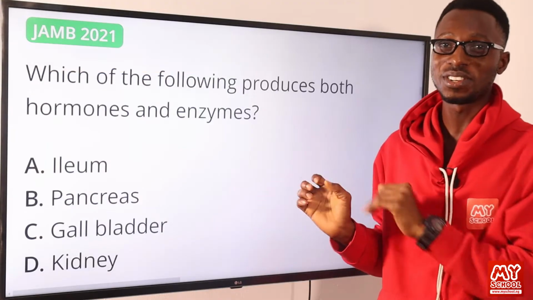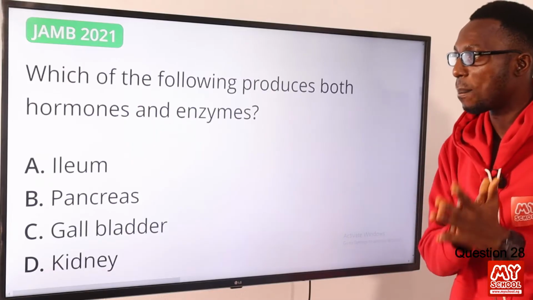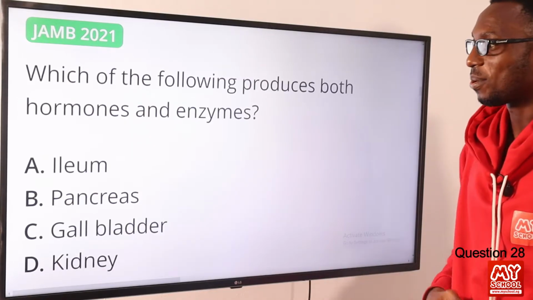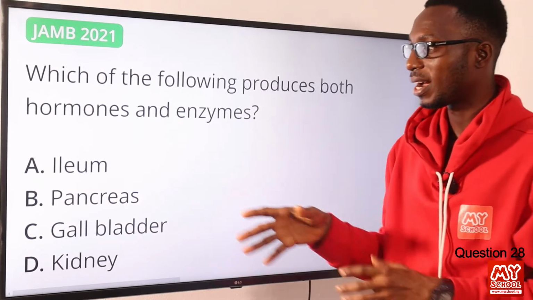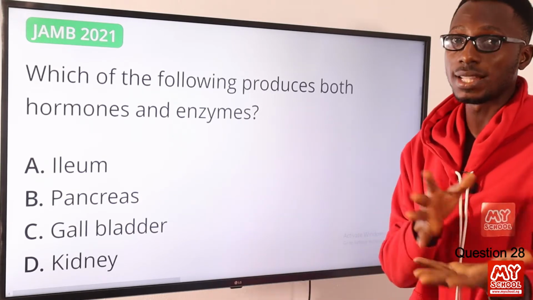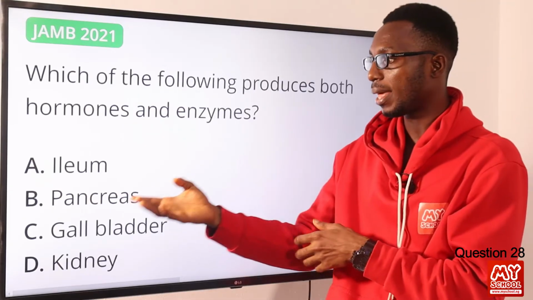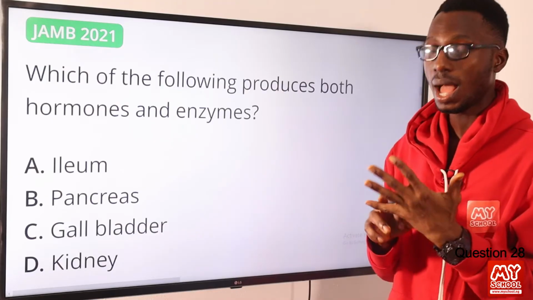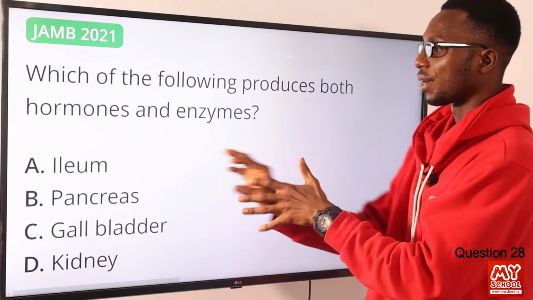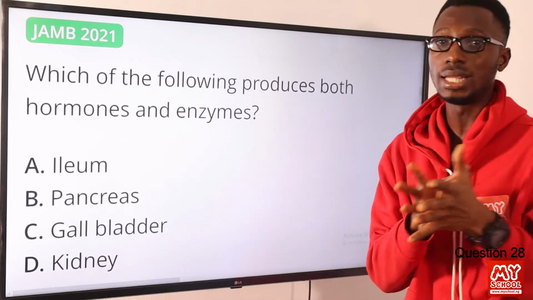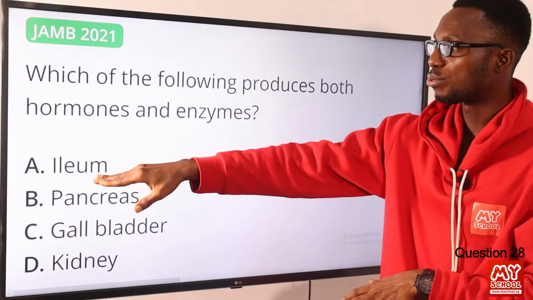So join me as of question 28. Which of the following produces both hormones and enzymes? The particular thing we are looking for is the pancreas. The pancreas functions in the digestive aspect and also as an endocrine gland. What are the enzymes secreted by the pancreas? That includes the amylopsin, the trypsin, and the lipase. Then what are the hormones secreted by the pancreas? We're talking about the insulin and the glucagon. All right, so let's come to the ileum.